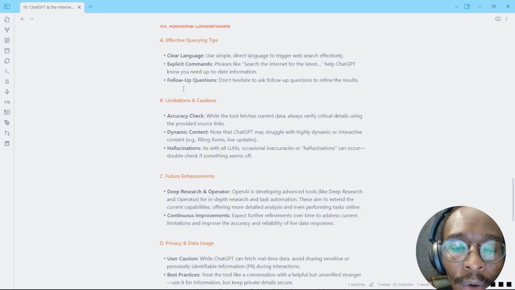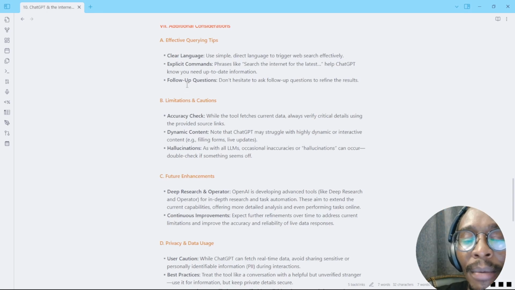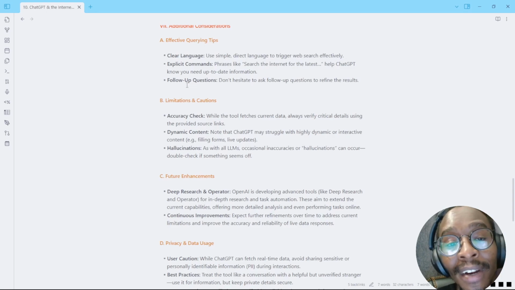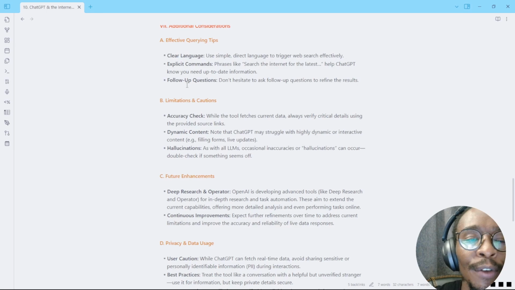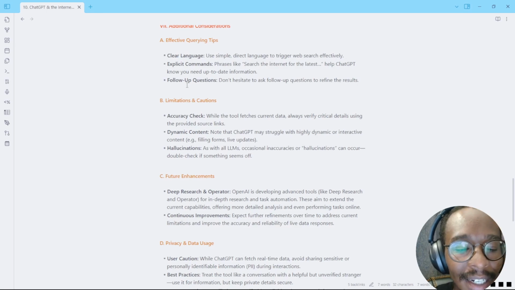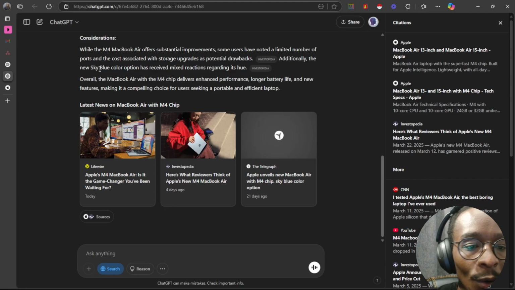Something that's always going to be important is, every time that you are using the ChatGPT search function, make sure that you use clear language, especially when it comes to your prompts. And if you want it to explicitly search the internet, put that in the prompt, or just turn on the search the internet button. And it's always good to use follow-up questions so that you can get as good of an answer as you want.